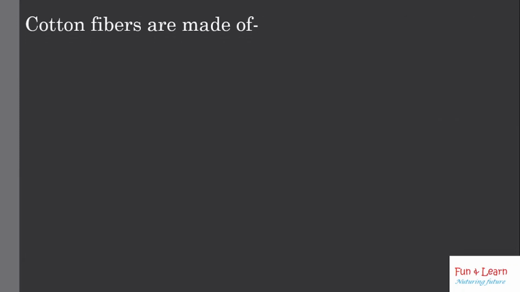Cotton fibers are made of cellulose. Cotton fibers are the purest form of cellulose, nature's most abundant polymer. Do you know? Nearly 90% of cotton fiber is cellulose. All plants consist of cellulose but to varying extents, meaning all are not the same. Bast fibers such as flax, jute, ramie and kenaf from the stalks of the plants are about three-quarters cellulose.